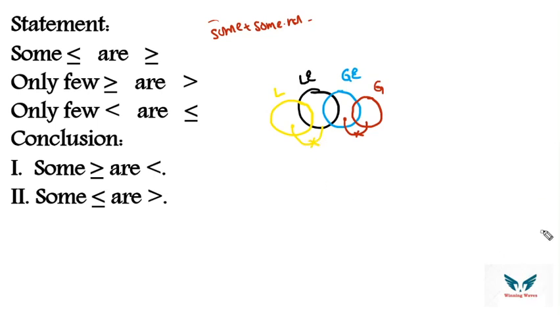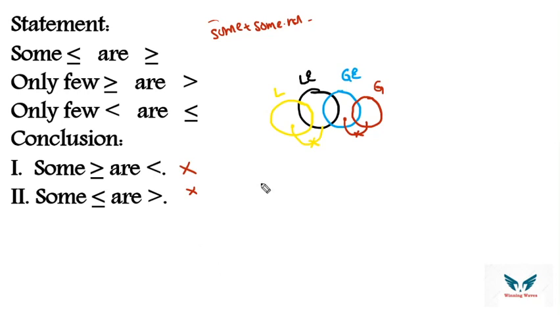Okay, yeah. Now let's go with respect to the conclusion. So see, sum greater than or equals to or less than. So greater than or equals to, less than. Do we have any sum connection in between those two? Means no. So first conclusion false. Similarly, sum less than or equals to or greater than, less than or equals to, greater than. We don't have any specific relation between these two. That means this particular conclusion will be also false.